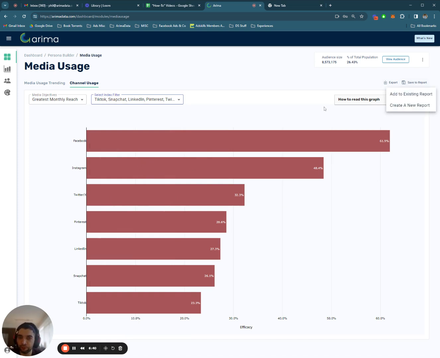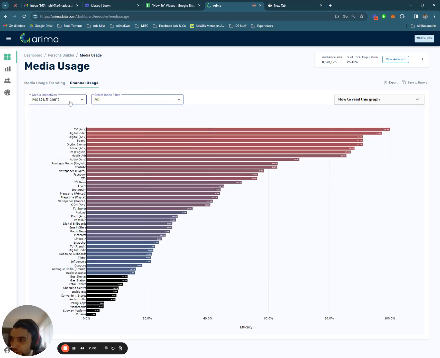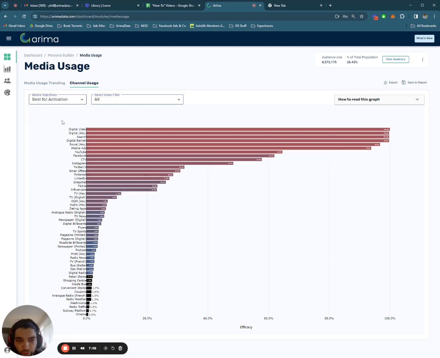And then you can save this to report, which I'll cover at the end, or I'll make another video about reports. But essentially, you could save all this information and put it into a report and bring it into like a pitch or whatever it is you need it for. So that's how this tool works. Finally, you can also change media objectives. We have highest indexing, we have most efficient, we have best for activation, and so on.